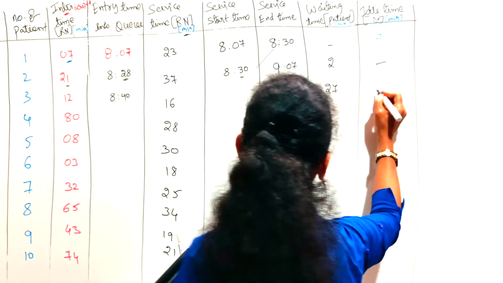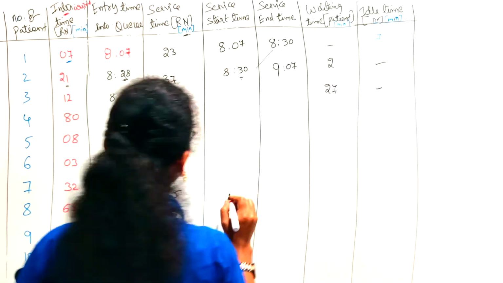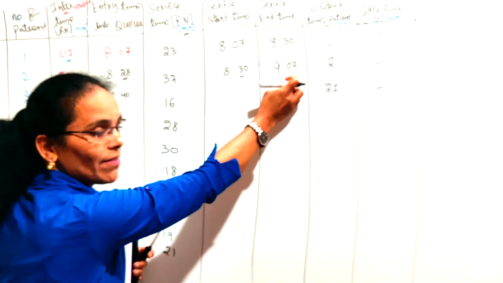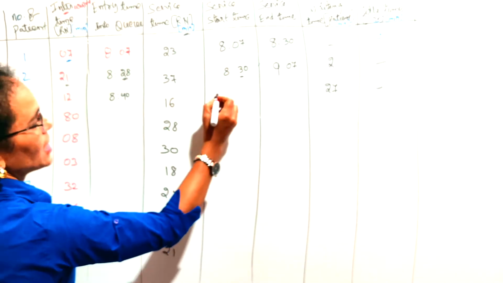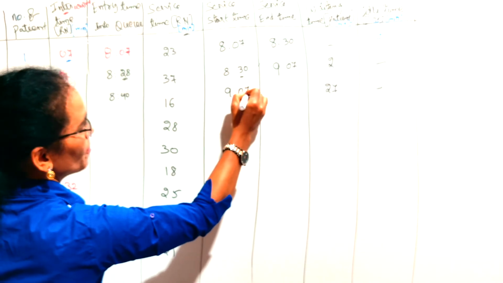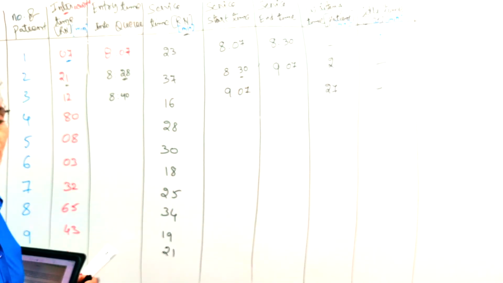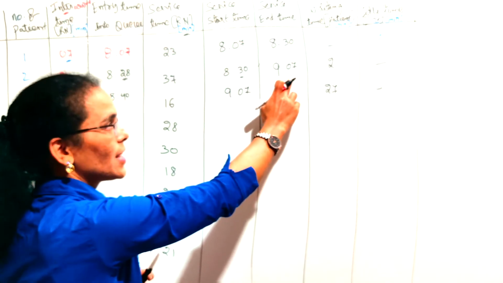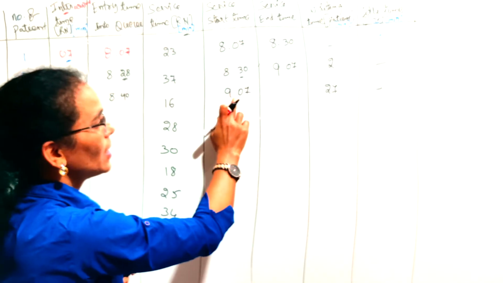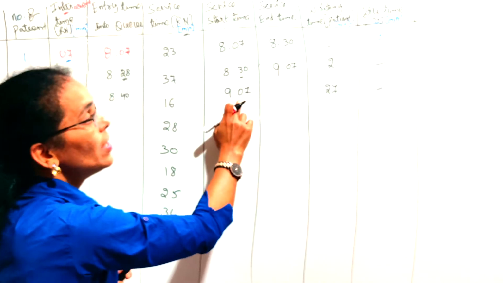But the doctor was not waiting anymore. Why am I saying anymore? At 9:07 he completed the service of the second patient and immediately started the service for the third patient. Is the point clear? As soon as he completed the service of the second patient, he came to the third patient.